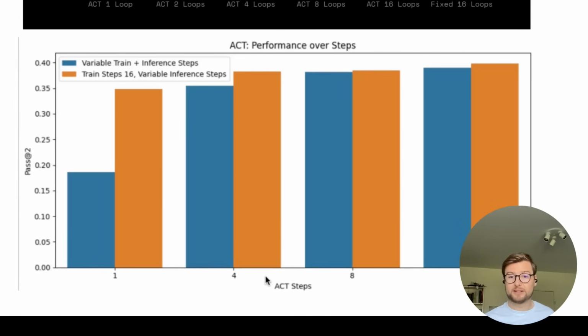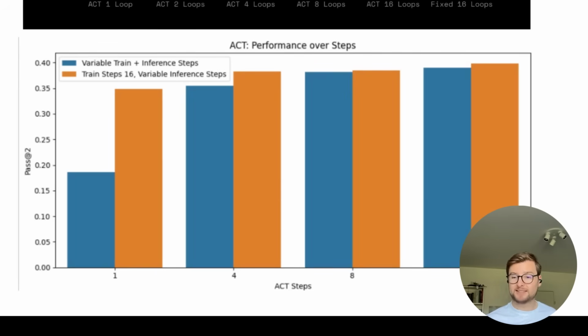So here in this lower figure, we compare 2 models, 2 types of modules. The blue ones are the same bars as up here. If it's 1, then it's 1 refinement step at training time, 1 refinement step at inference time. If it's 8, it's 8 refinement steps at training time, 8 refinement steps at inference time. So blue means training and inference steps are the same. Orange bars are the module trained with 16 refinement steps. So it's basically this bar here. And these two should be the same. There's noise, which is why they're not the same.